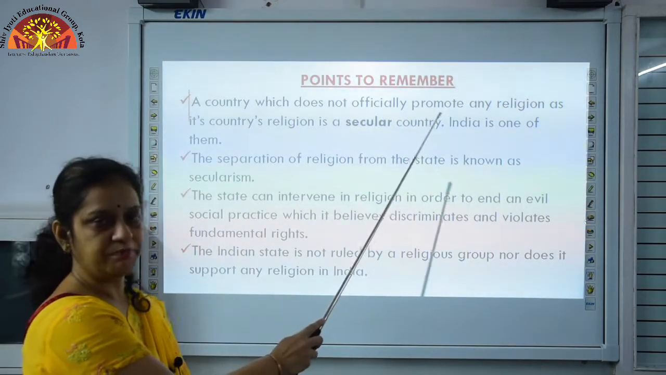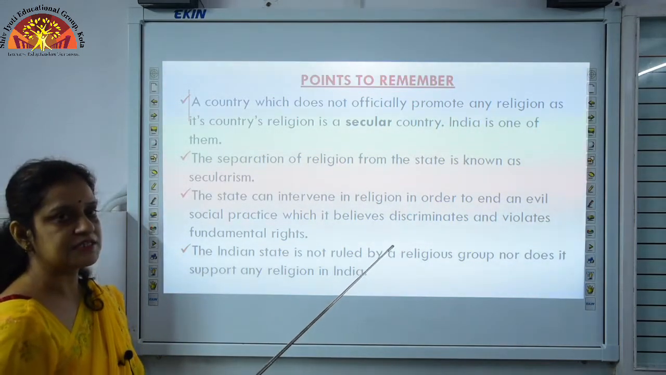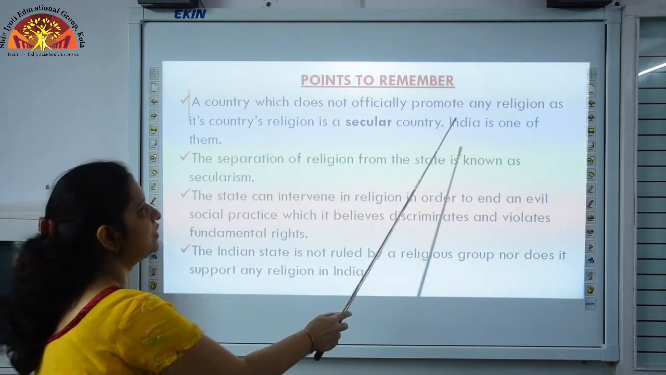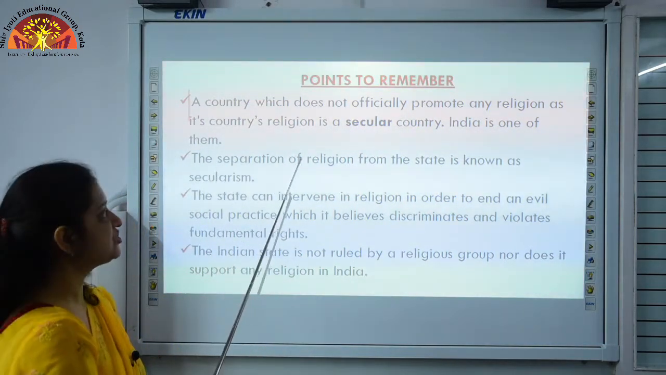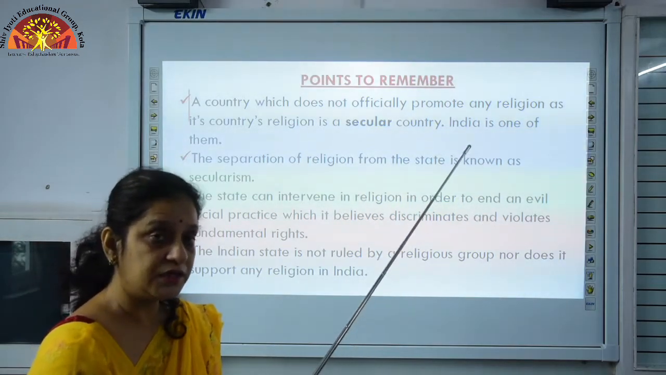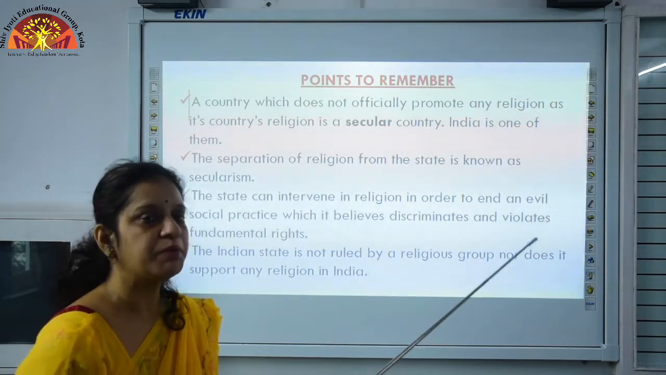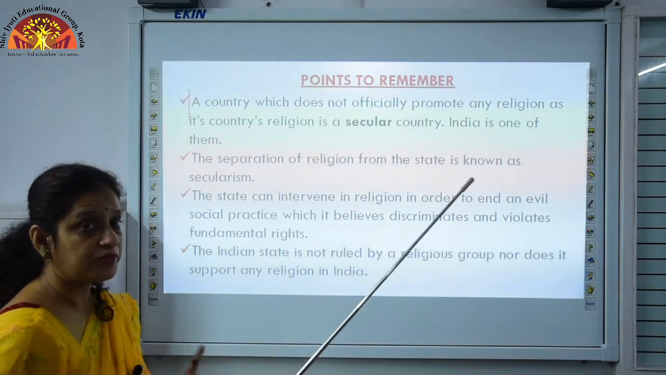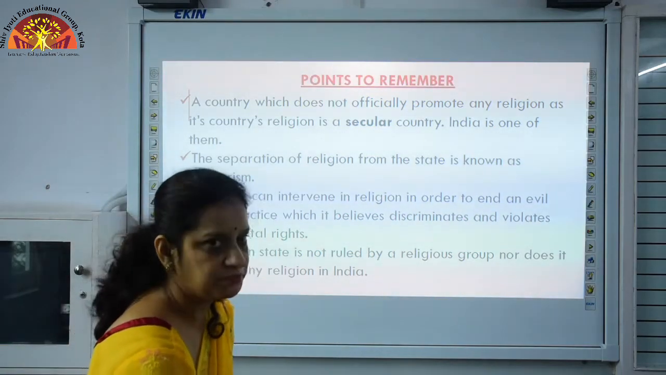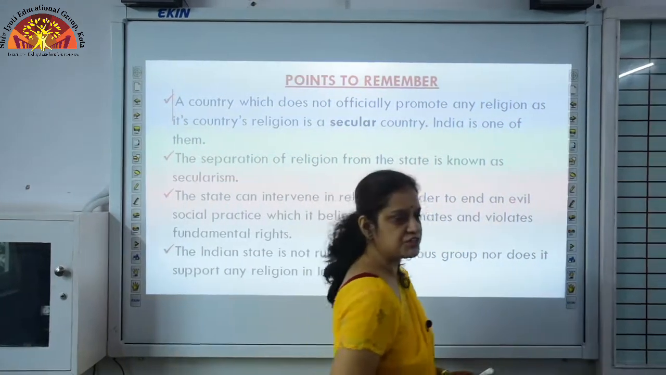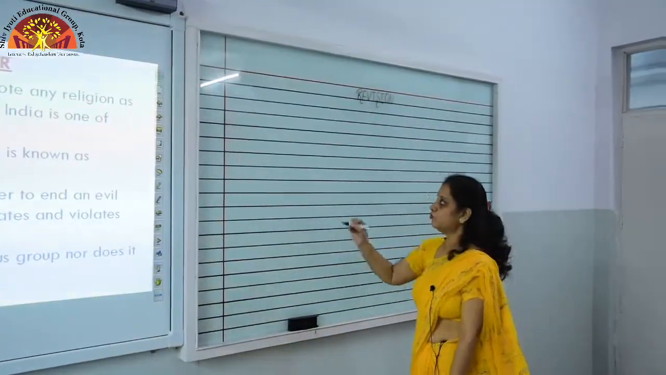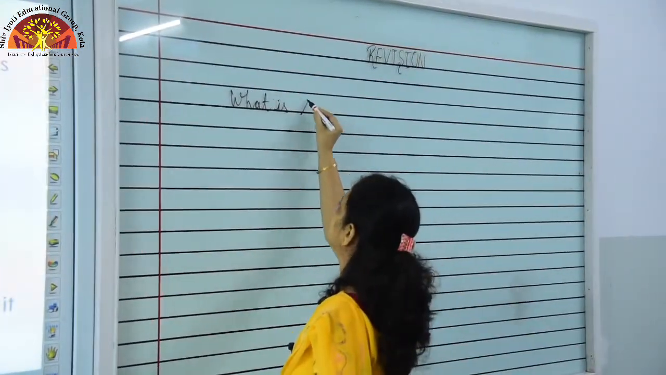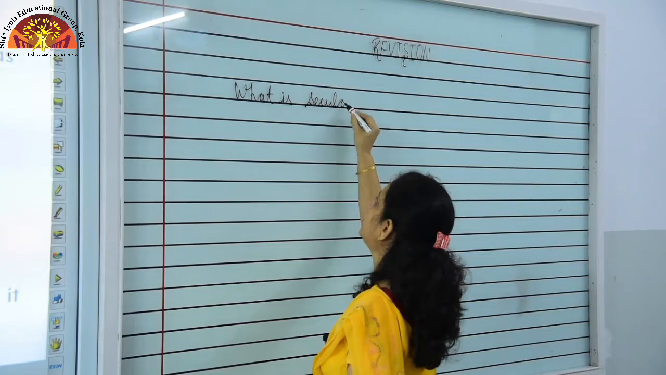First of all, points to remember which will help you to learn this chapter more easily. Number 1, a country which does not officially promote any religion as its country's religion is a secular country. The country which is not officially promoting any religion is called a secular country. India is one of them, remember it. I am going to explain this through the board, which will be more beneficial for you. Number 1, what is secularism?